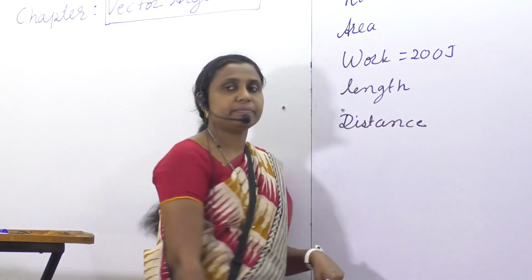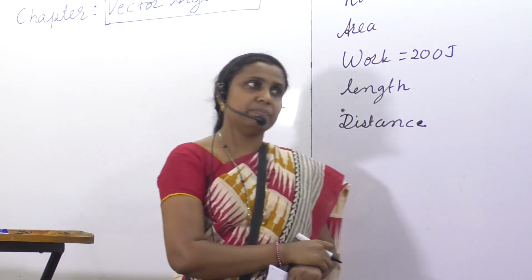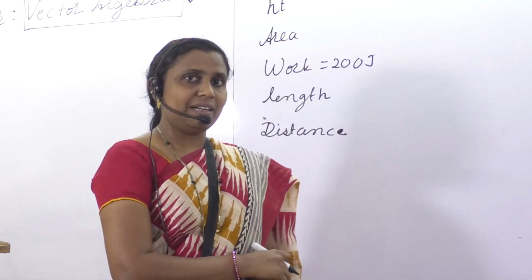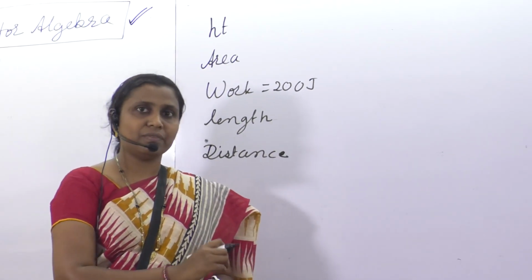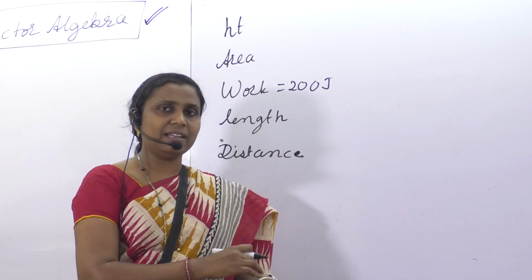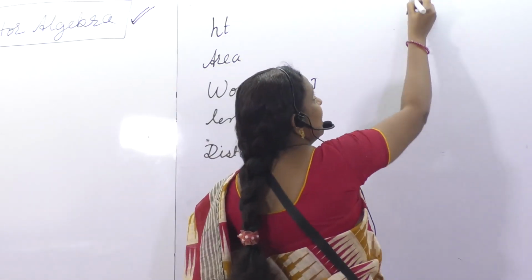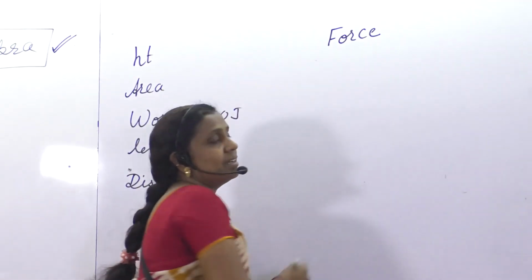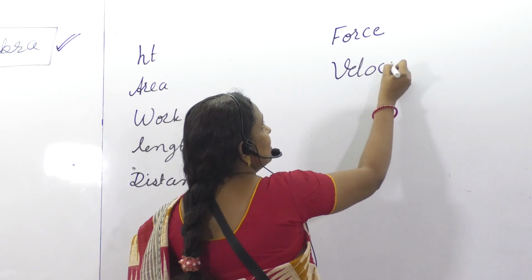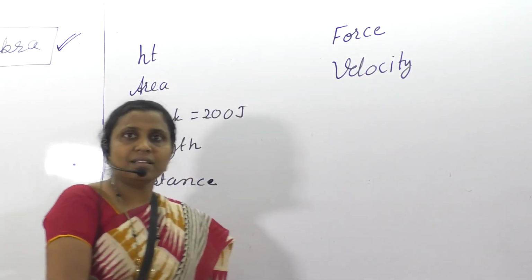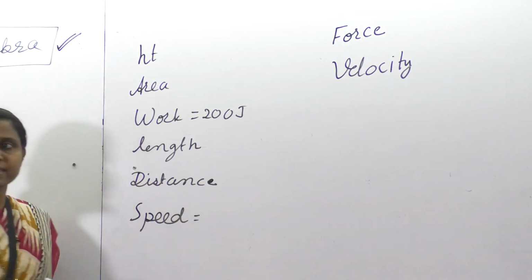And in some other situations, like playing football, to pass the ball, a player will be searching for his teammate so that he can pass the ball to the correct person. So there he has to apply force in a particular direction. Velocity is also one kind of such quantity. If I write speed, what is the difference between speed and velocity?